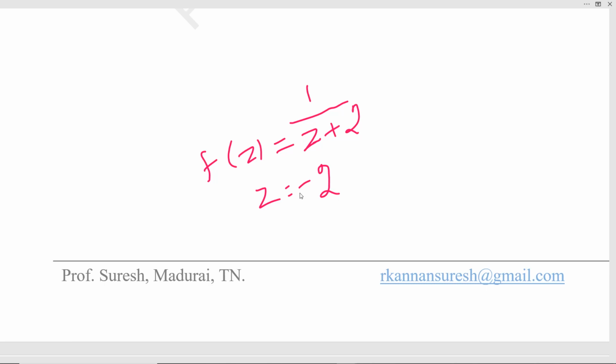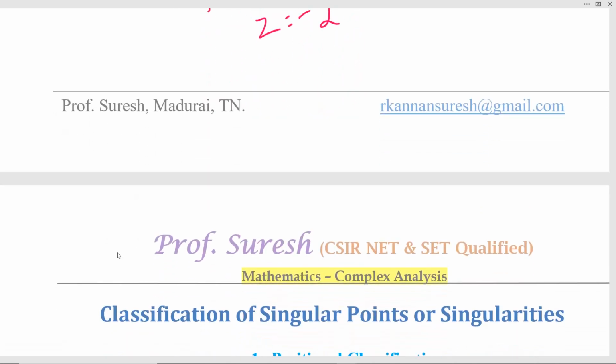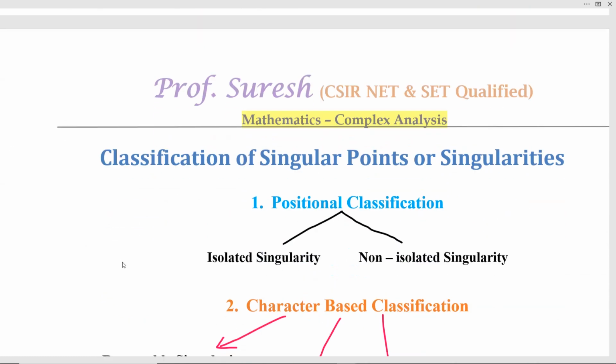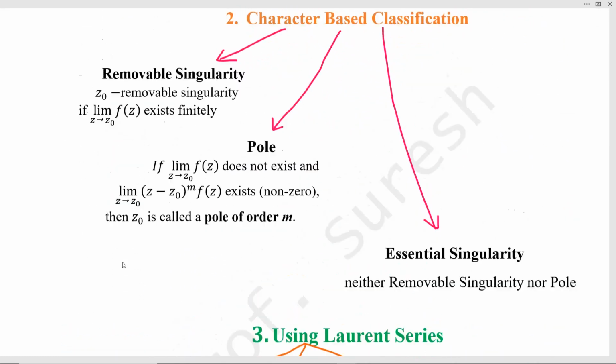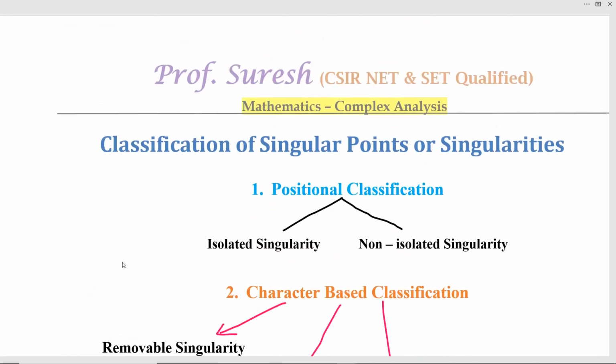We classify the singularities based on position, character, and using Laurent series. So, classification of singular points. First one, positional classification. There are two types. One is isolated singularity and the second one is non-isolated singularity.